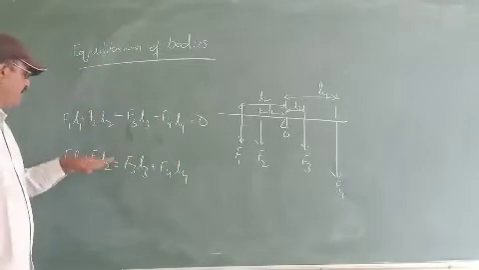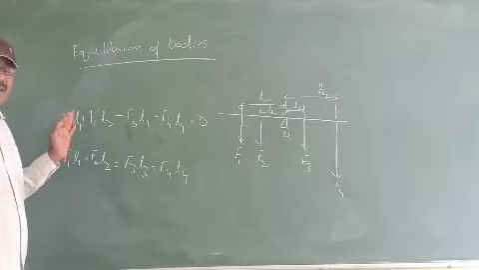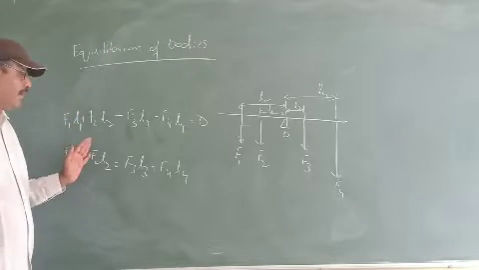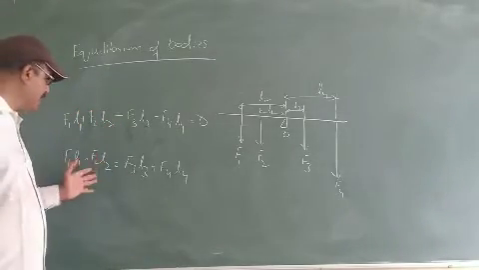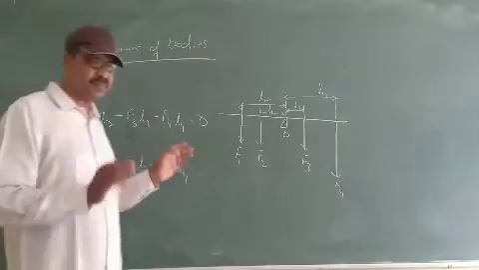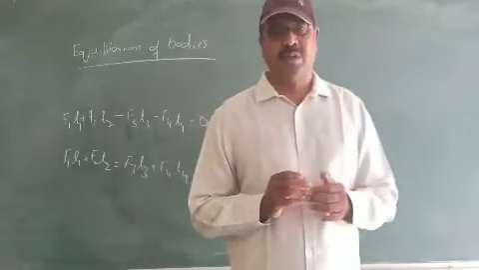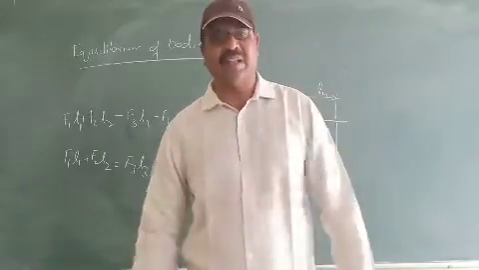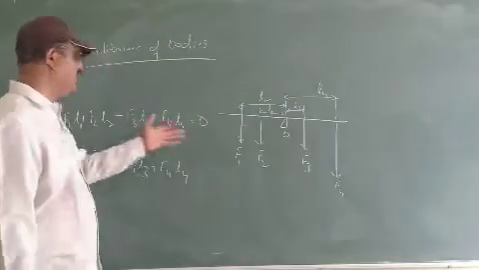And from there we have come to the principle of moments. What is the principle of moments? For the body to stay in equilibrium, the anti-clockwise moment should be equal to the clockwise moments about the pivot. So this is what we call the principle of moments. Okay, now let us verify this principle of moments. Already we have verified it.